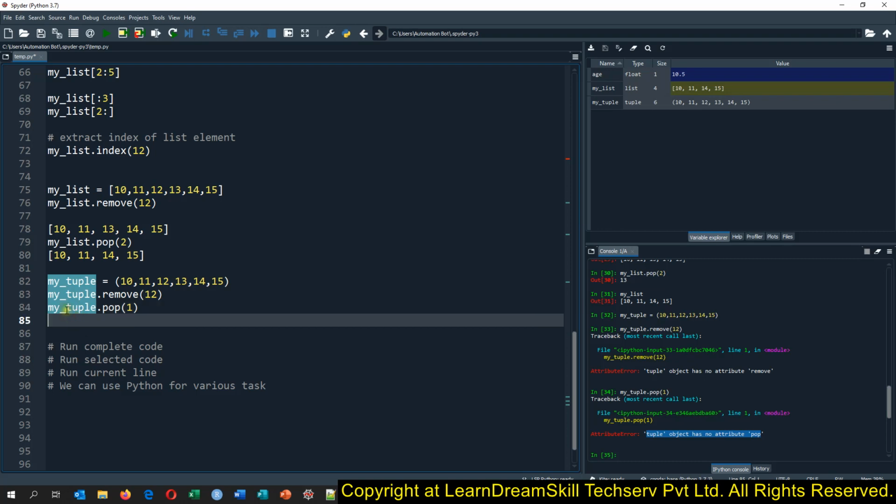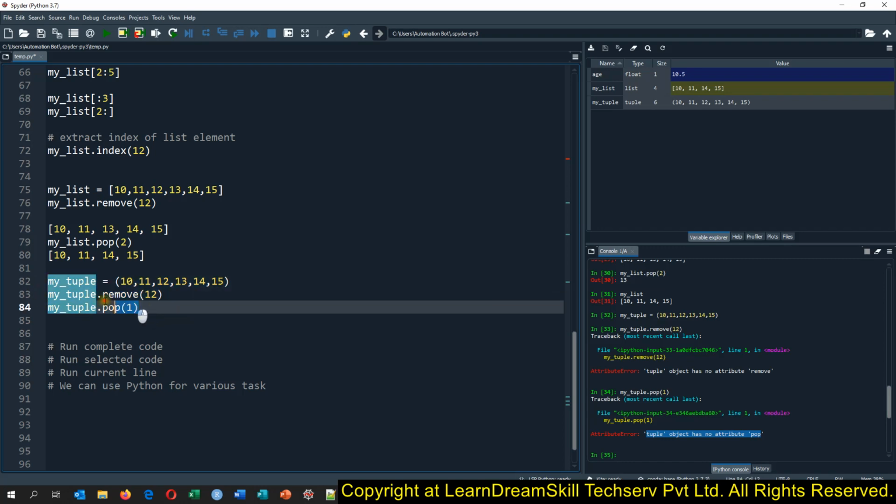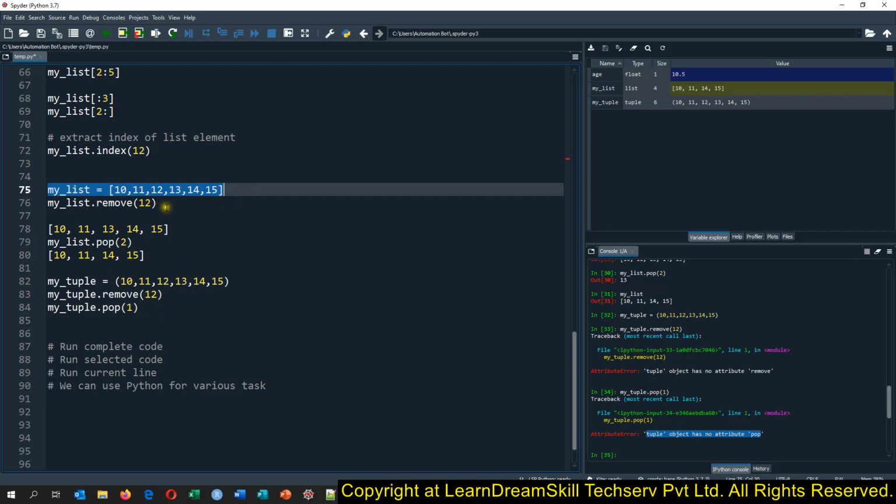So if you have a requirement for data security, you can use the tuple, because nobody can change the value of the tuple. Whereas whenever you are working on data analysis, you will always be creating the list. I am telling this as per my experience. So that is what we do.